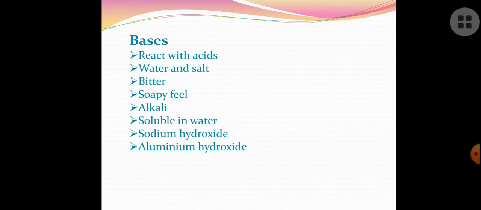So we can say that all bases are not alkalis, but all alkalis are bases, because an alkali is nothing but a base which is able to dissolve in water. Or you can say the bases which are soluble in water. Both have the same meaning. So aluminum hydroxide is a base but not an alkali, because it is unable to dissolve in water.